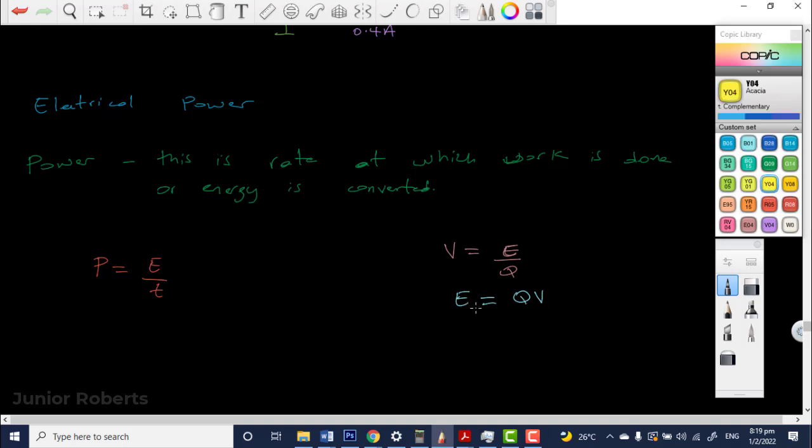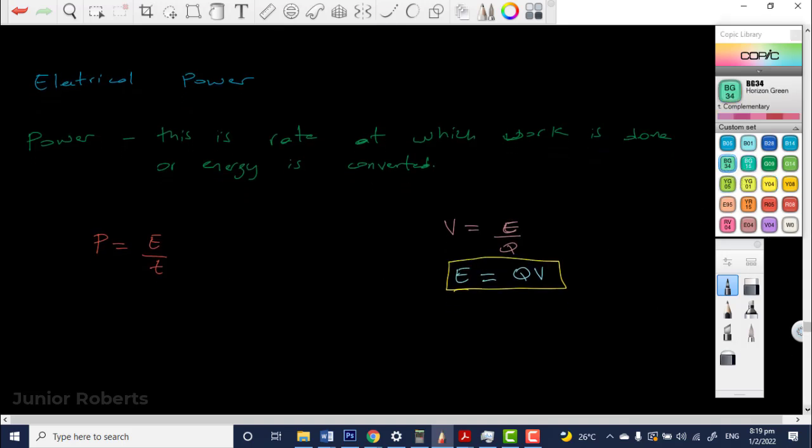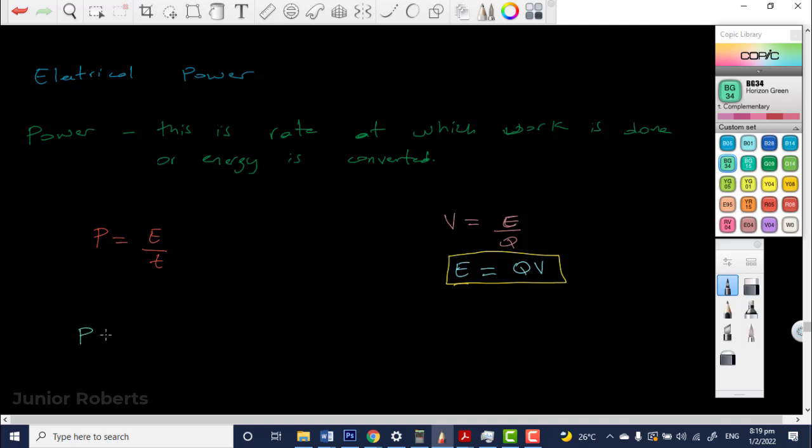So now, taking this information right here, we can substitute this for E in this formula, true? Yes, sir. Alright, so let's do that. So we're going to say now that P is equal to the energy, which is the charge Q multiplied by the potential difference V, and that is being divided by the time T. Yes?